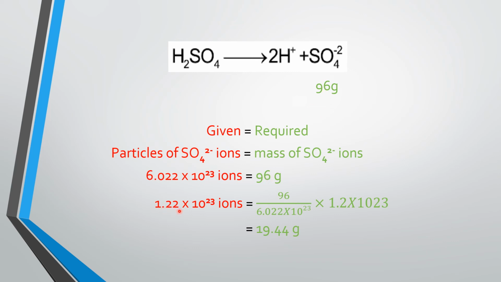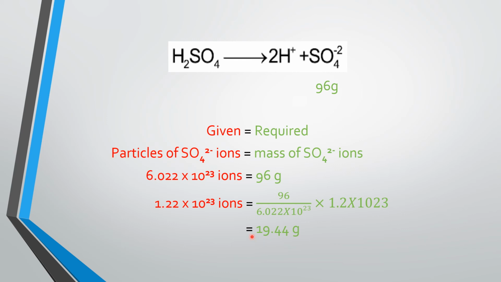So 1.22 raised to power 23 ions we have already calculated in the previous slide. So these 1.22 raised to power 23 sulfate ions will have the mass we will calculate by using the unit method, and the value is 19.44 gram.